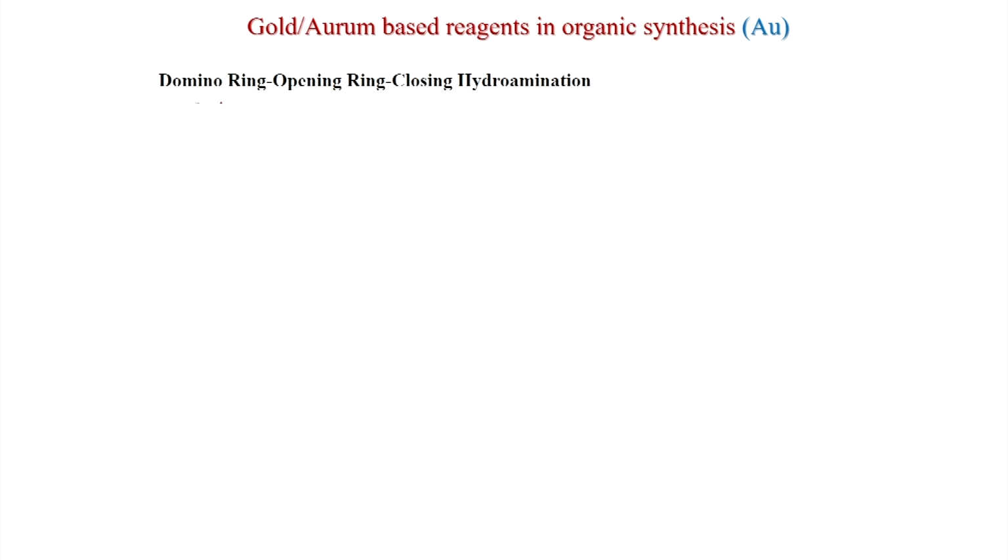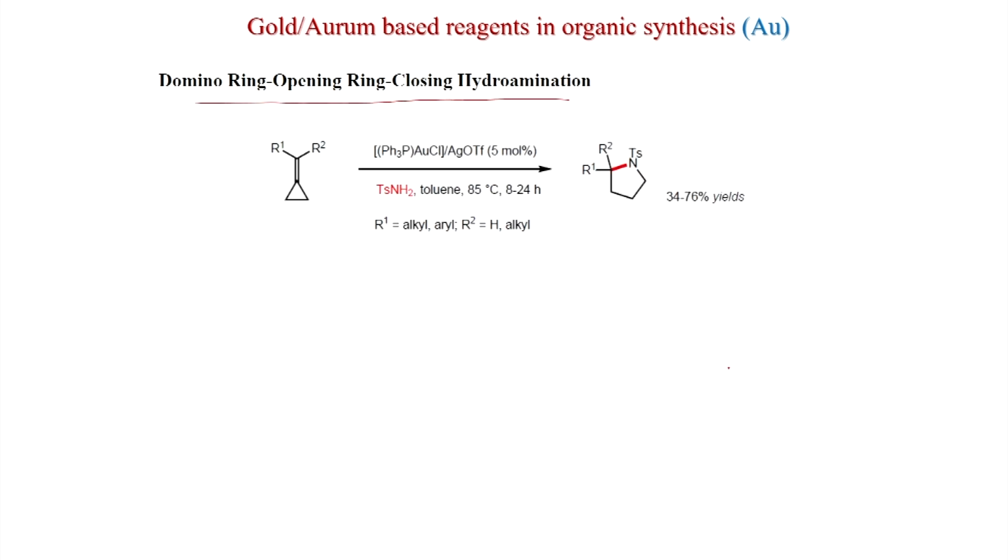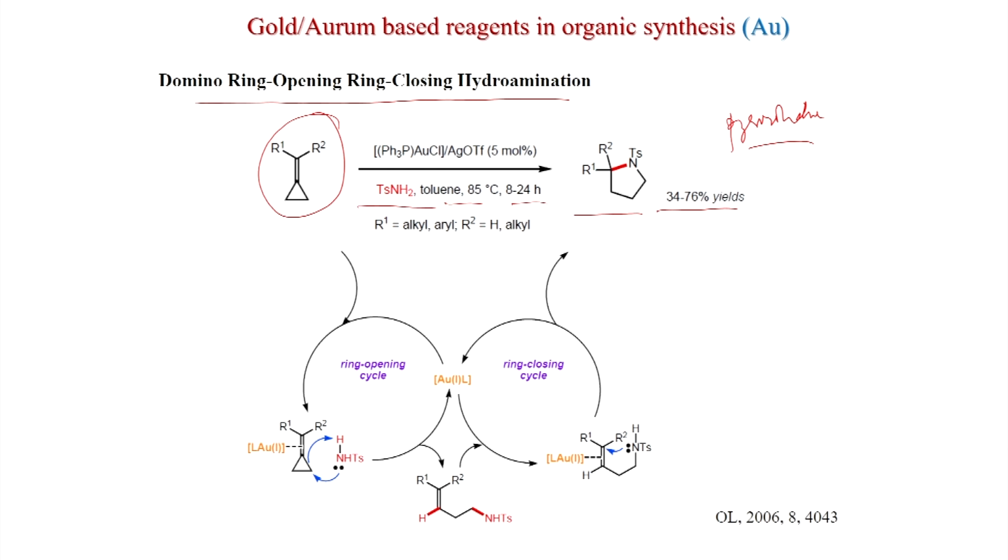And now we will discuss the domino ring opening, ring closing hydroamination. So, here you can see this double bond is present, with tosylamine, toluene, 85 degrees centigrade, you can get this pyrrolidine. So, this is pyrrolidine, formed in 34 to 76% yield. And this is the mechanism, because of course, the cyclopropyl group has been opened.